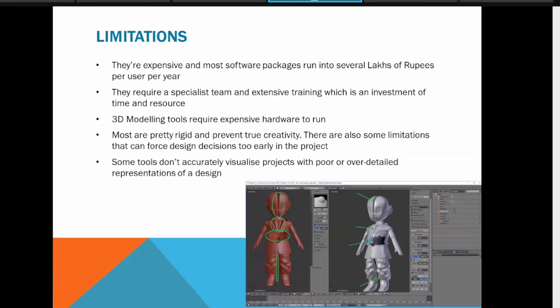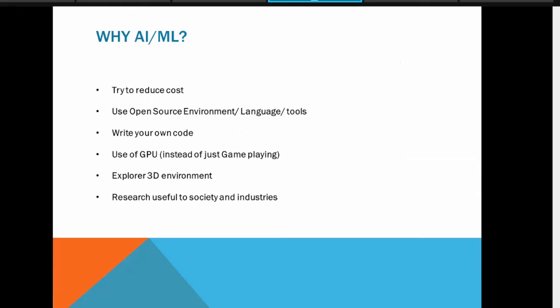As you can see in this figure, here we have created this 3D model. But in the property window, there are so many properties you have to set, and you have to try many of them before you get the correct effect you want in your model. So there we expect the use of AI and ML.